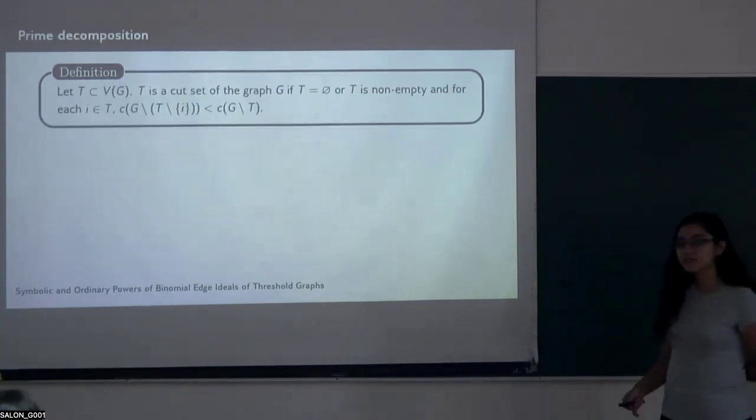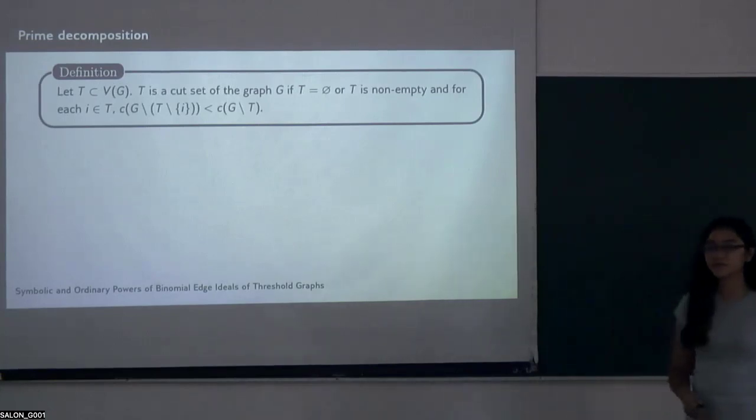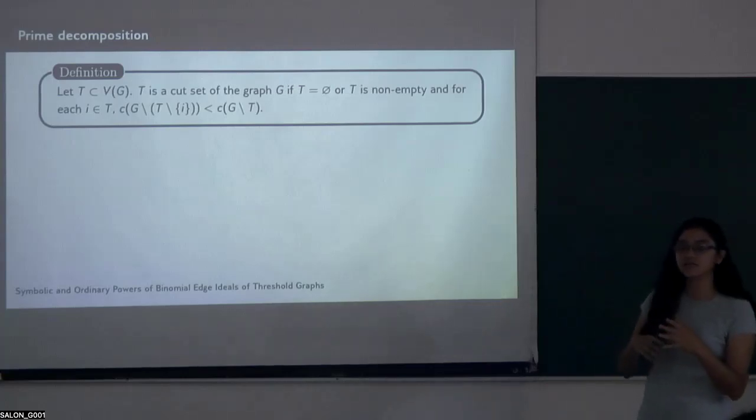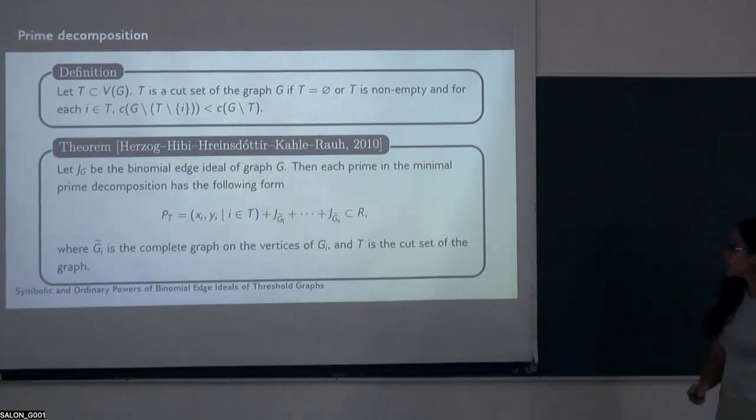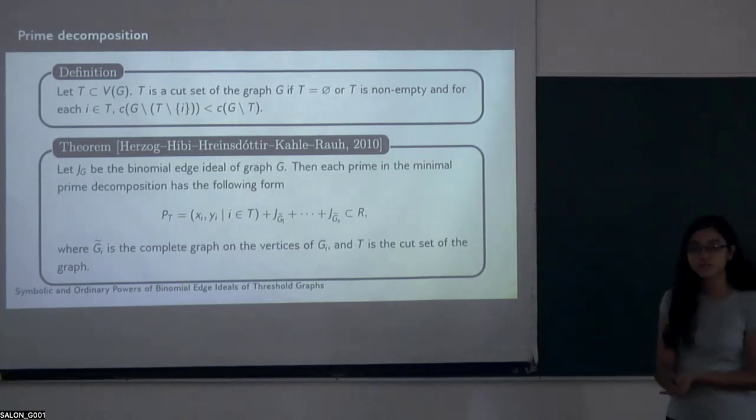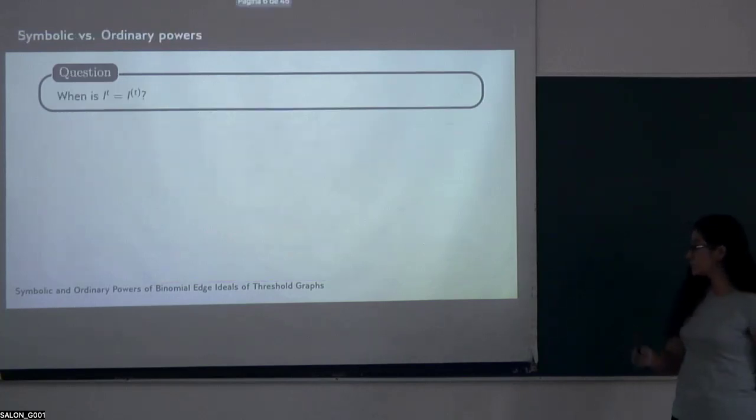Now, we say that a cut set of a graph is a subset T of the vertices that is either empty or such that the number of connected components of the graph without T minus one vertex is strictly lower than the number of connected components of G without the cut set. Now, each prime in the minimal prime decomposition of a binomial edge ideal is of this form. So you have a monomial ideal given by the x_i, y_i for i in T, and the binomial edge ideals of the complete graphs given by the connected components.